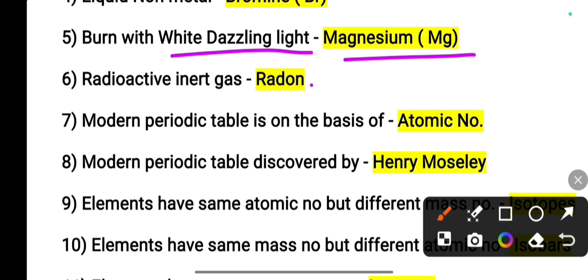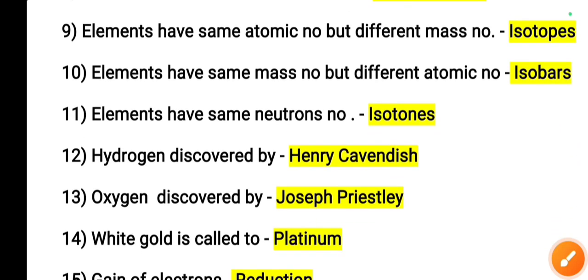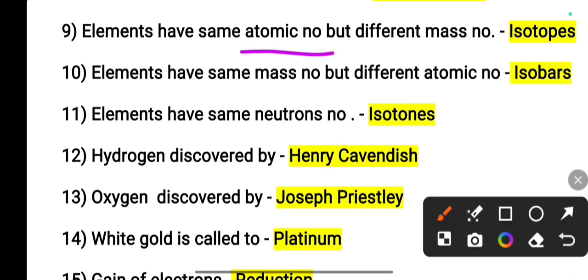Modern periodic table is on the basis of atomic number. Modern periodic table was discovered by Henry Moseley. Next, elements that have the same atomic number but different mass number are called isotopes.